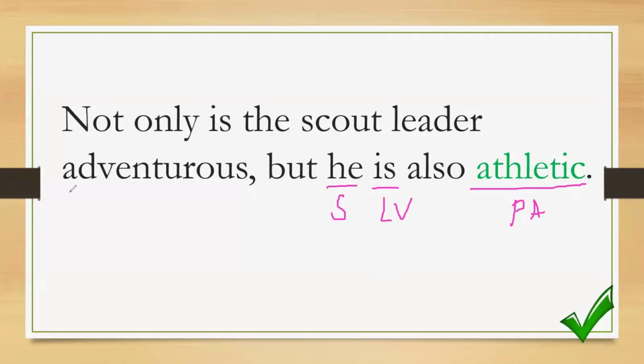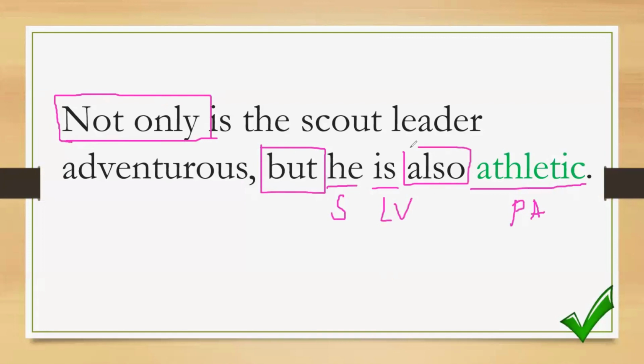Now, see, the word but connects, or not only the correlative conjunction, not only but also, this correlative conjunction is using the pattern SLVPA. To make the sentence parallel, we have to use the same sentence pattern. And of course, you need to use athletic here because we are describing the subject, scout leader.